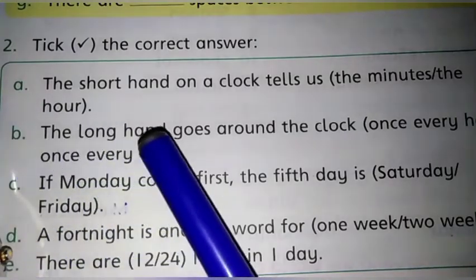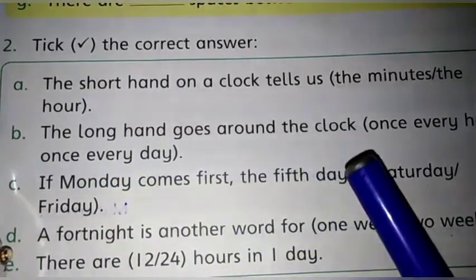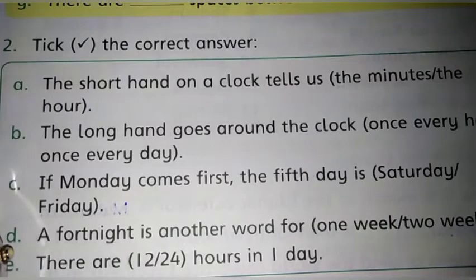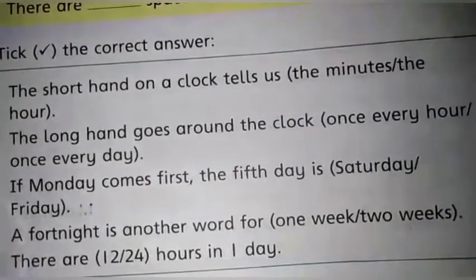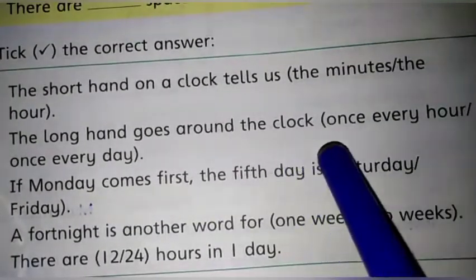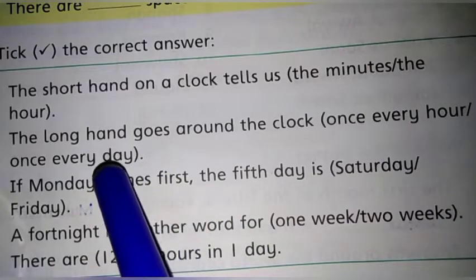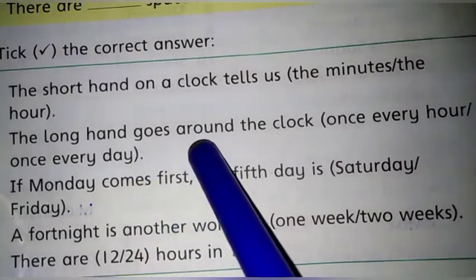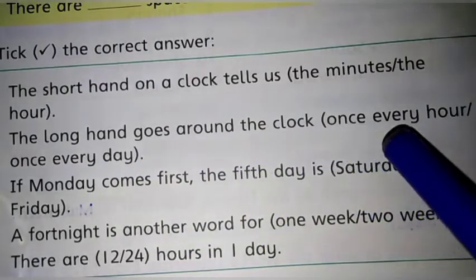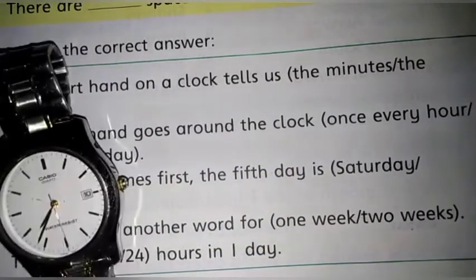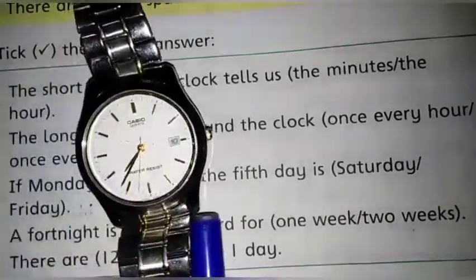Statement B, the long hand goes round the clock once every hour or once every day. They are asking you about this long hand. Let's see this clock.